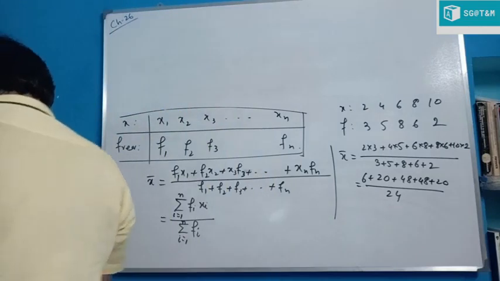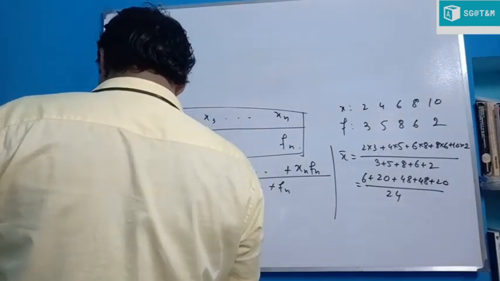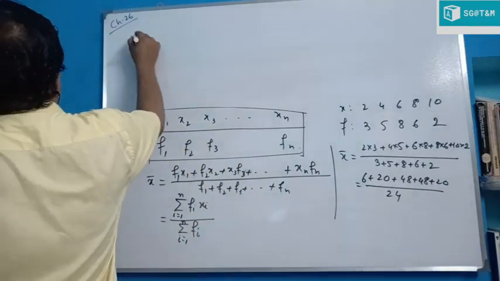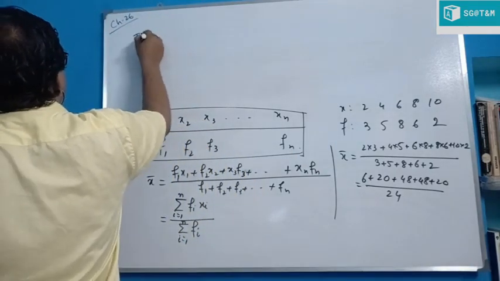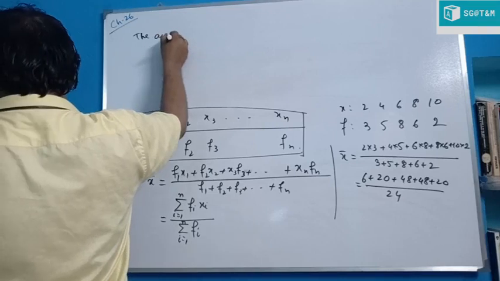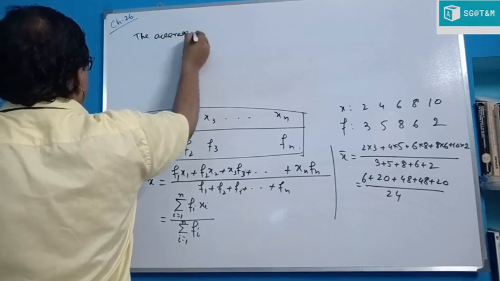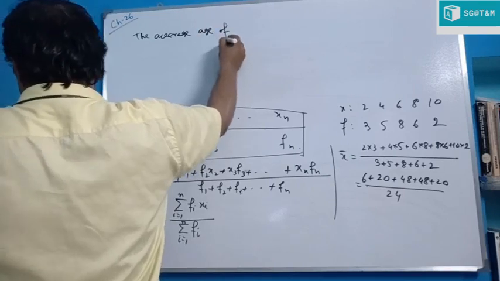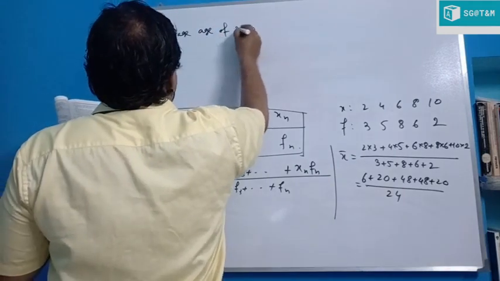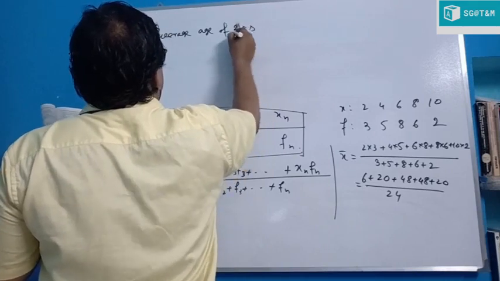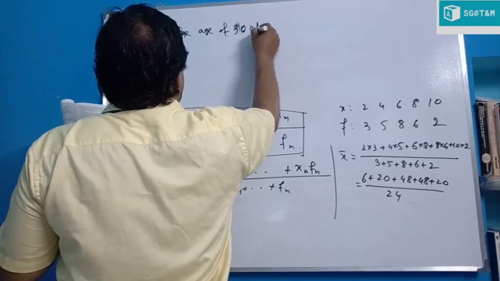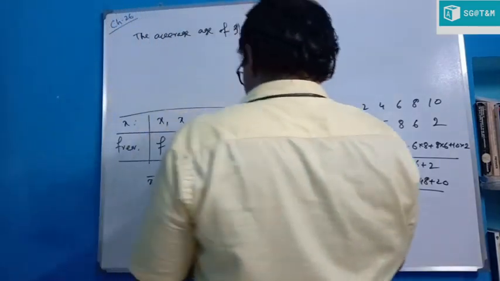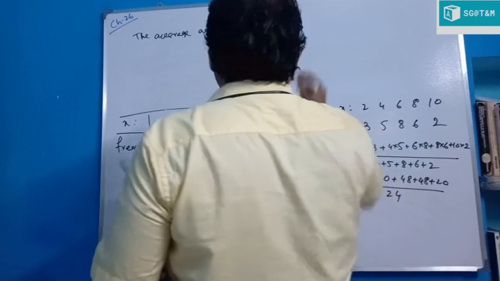The question is: the average age of 30 students is 9 years.